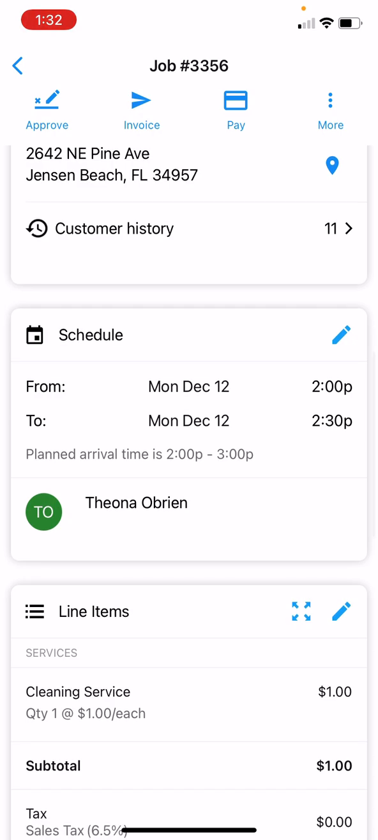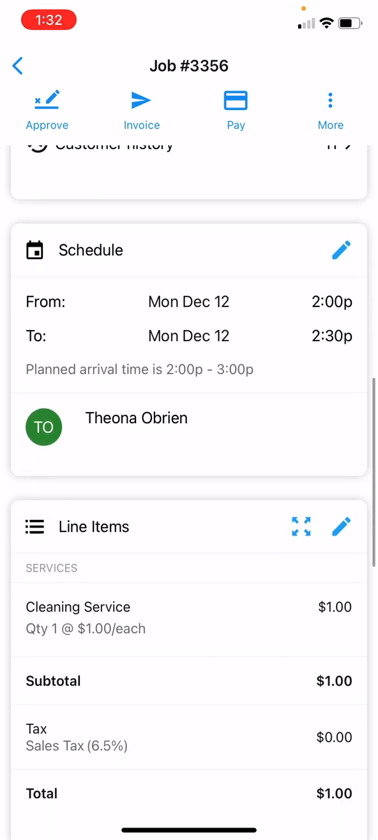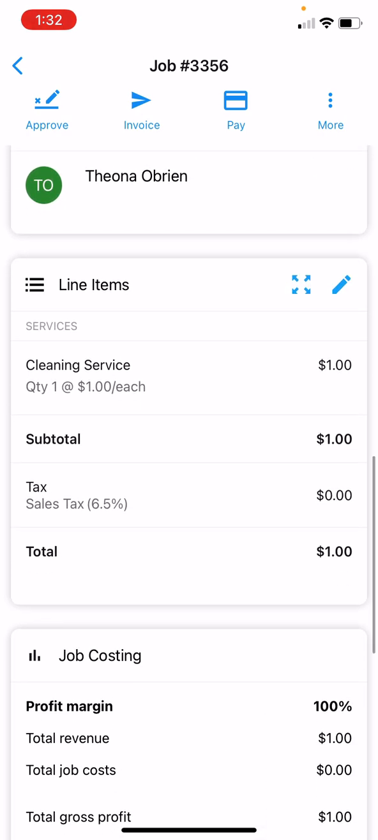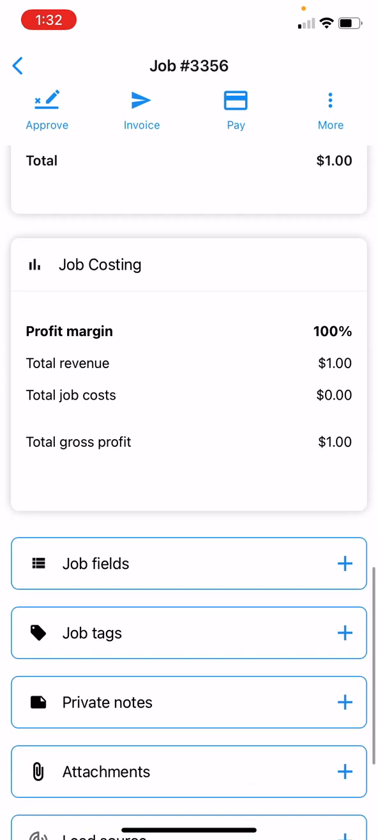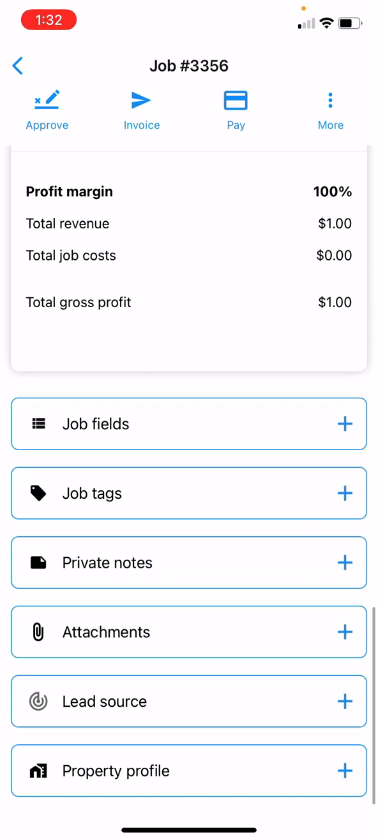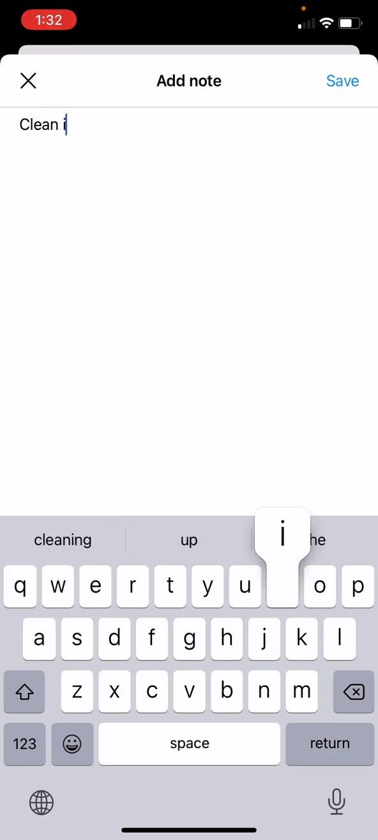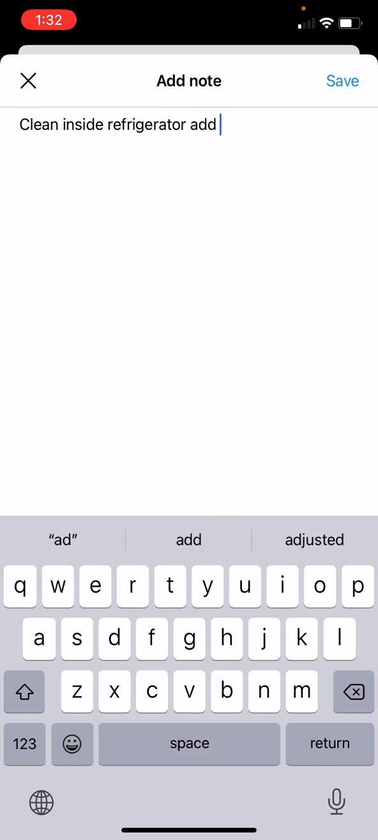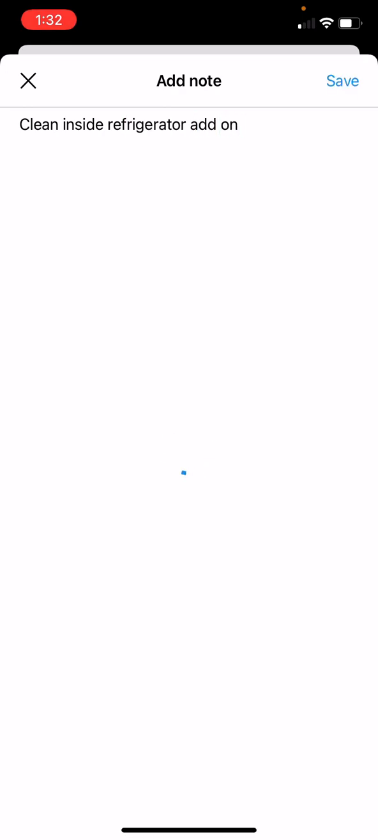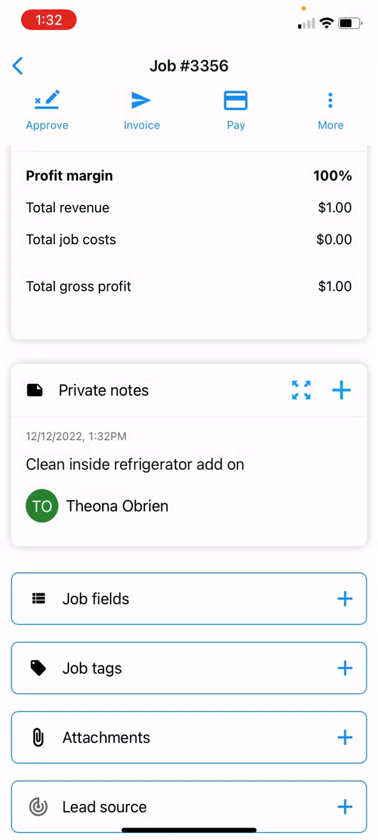It has the schedule, so it's going to say the date, the time, the planned arrival time is between 2 and 3 p.m. The line items, cleaning service and price. The cleaning cost $1. And then under here, if there was a note, say clean inside refrigerator add-on. So let's say this customer added on a refrigerator package. We would see that in the notes.